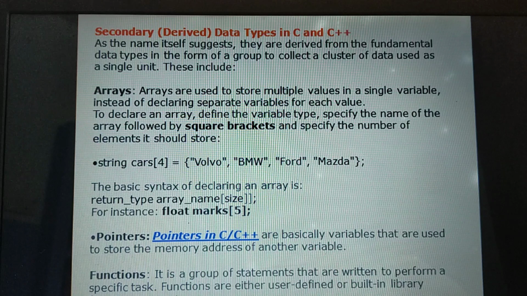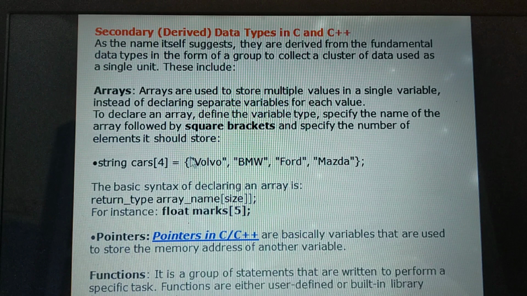How do we declare an array? Define the variable type, specify the name of the array followed by square brackets, and specify the number of elements it should store. For example, the variable type is string, then the name of the array, cars.